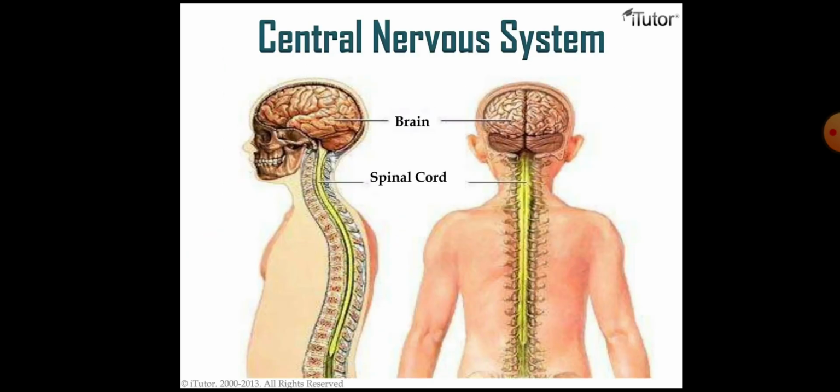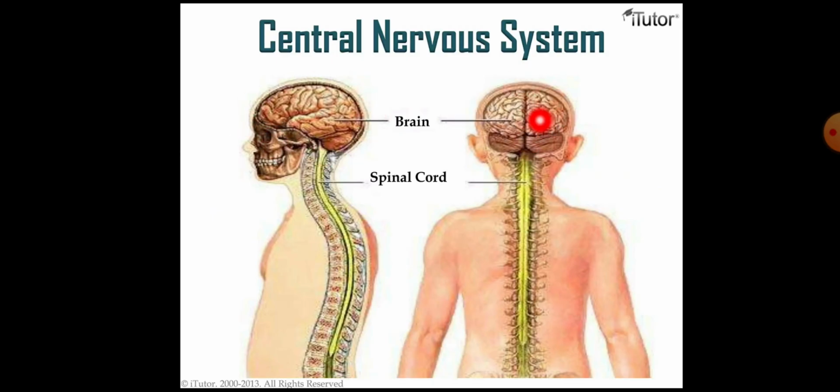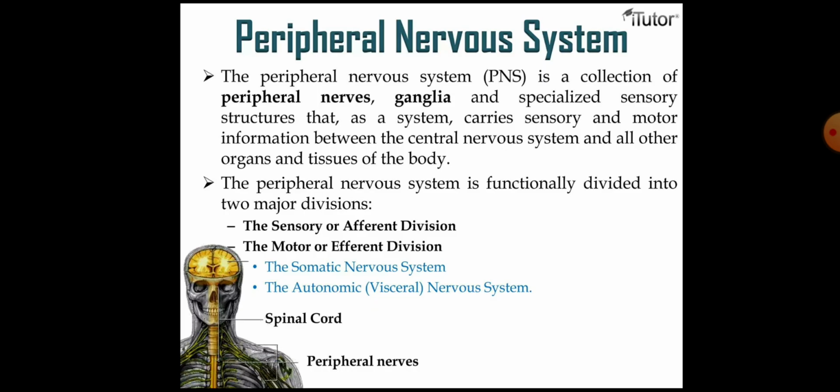Now this is our central nervous system: this is the brain, and this is our spinal cord, the yellow colored part, and this is our brain. Now this is the peripheral nervous system, and we can study about it.